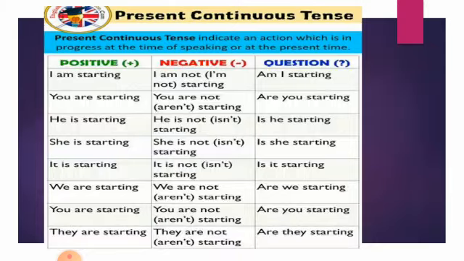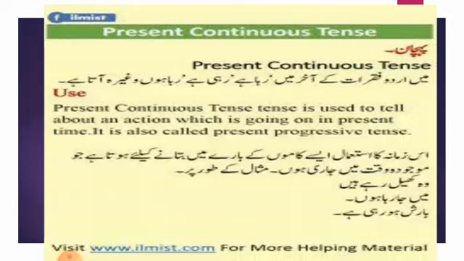Present continuous tense indicates an action which is in progress at the time of speaking, at the present time. It means the work is continuing, the work is in process. The Urdu indication of present continuous tense is in the end: raha hai, rahi hai, raha hu.